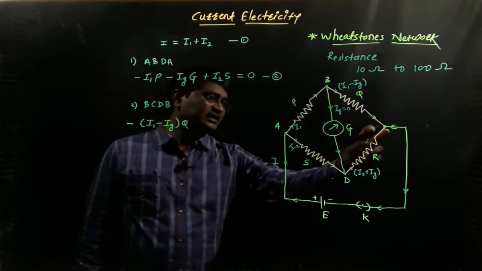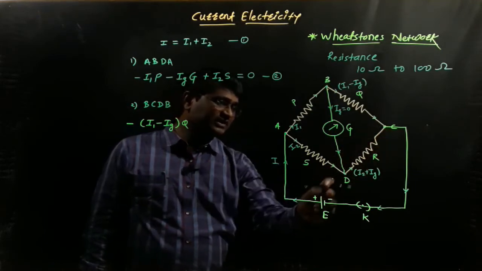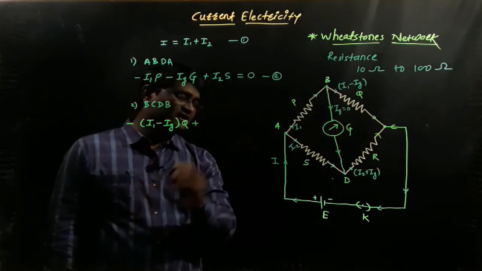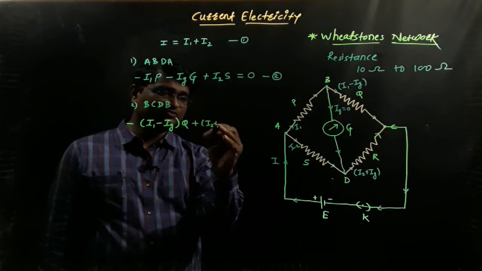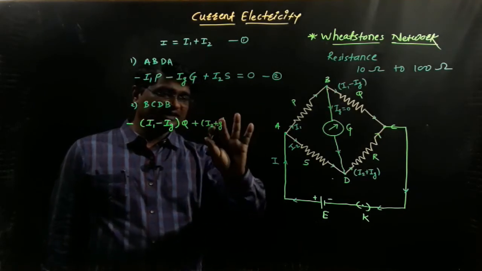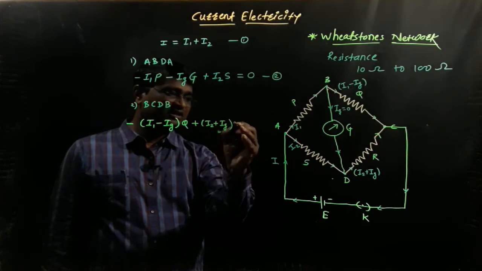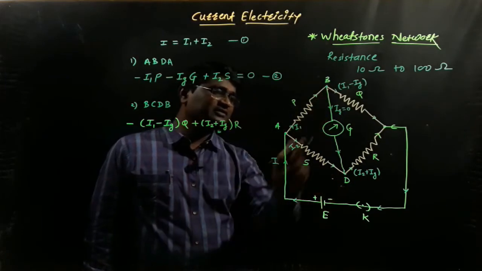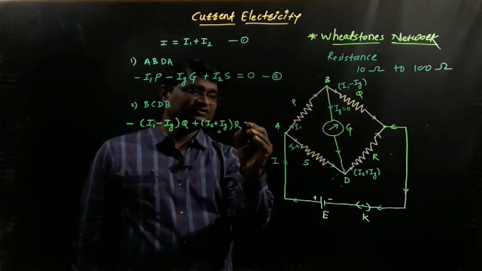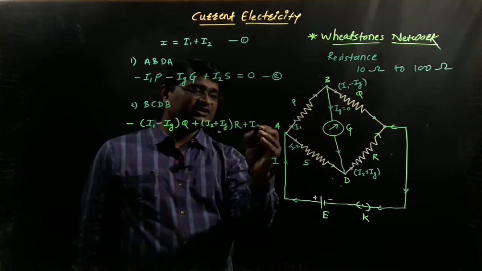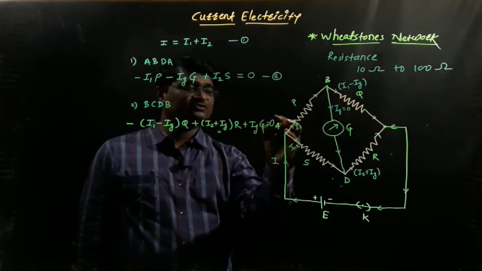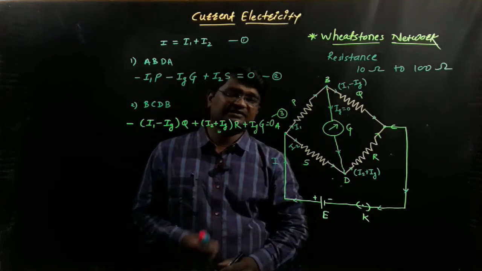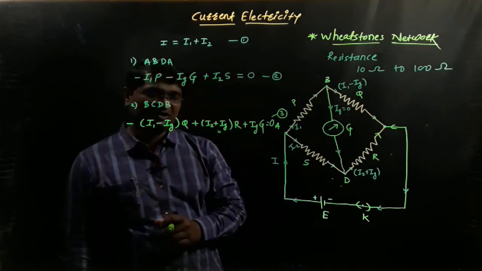So the electric current is I1 minus Ig into the resistance Q. After that we are moving from C to D. The direction of tracing and the direction of electric current are exactly opposite. So we get positive potential, and this positive potential is I2 plus Ig into the resistance R. And when we move from D to B, the resistance term is positive, Ig into the resistance G, this is equal to 0. Call this equation number 3. Let's observe equations number 2 and 3. This is the proof of Kirchhoff's second law, the law of potential difference.